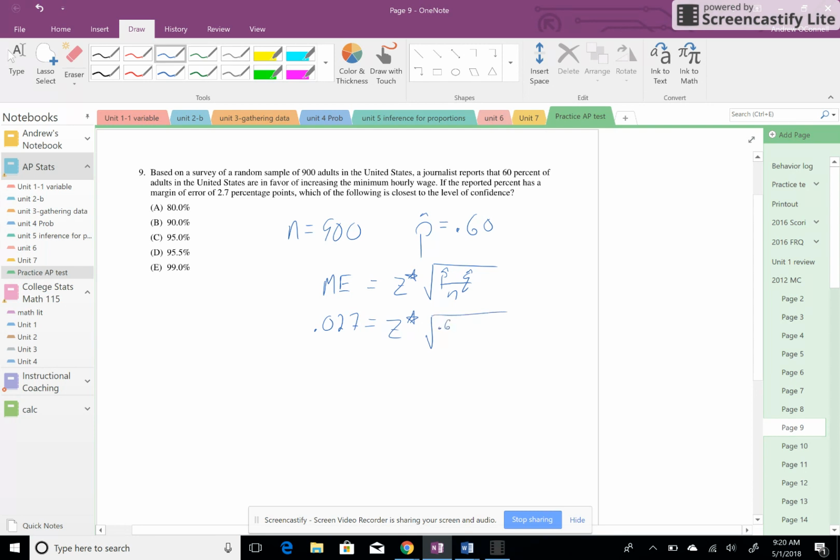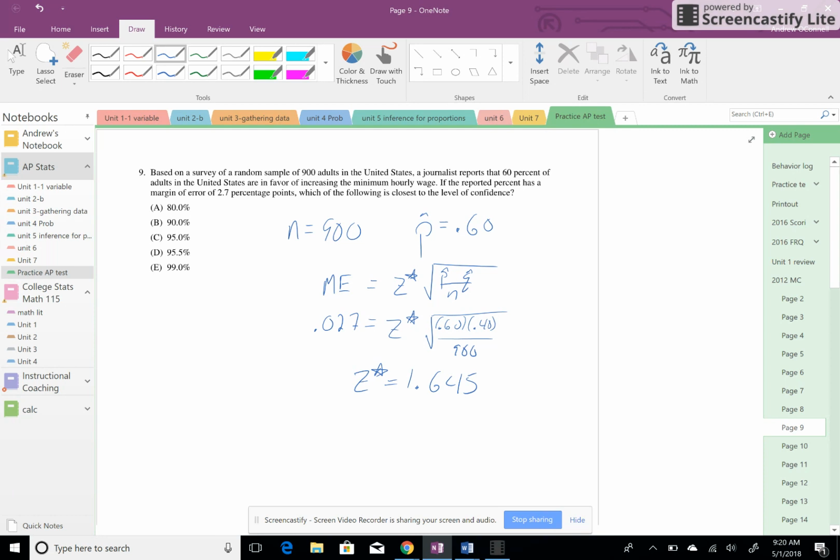So p hat is 60, q hat is 40, over, oh, that's not n. We'll do 900 there. You could basically do a little bit of calculator magic and get z star to be 1.645. That's a pretty common one, so it should kind of jump out at you that it's a common one.